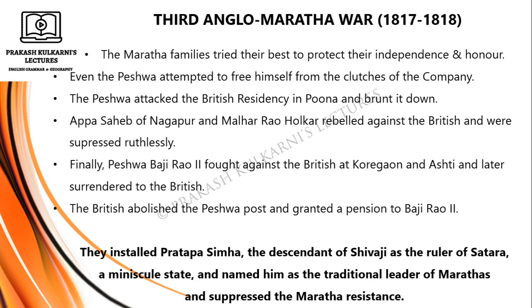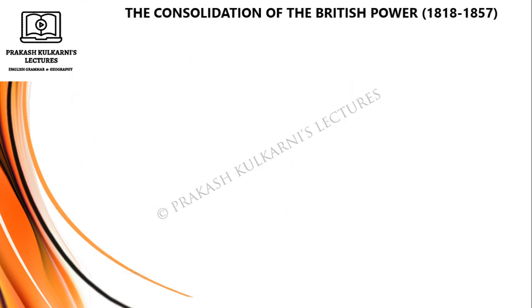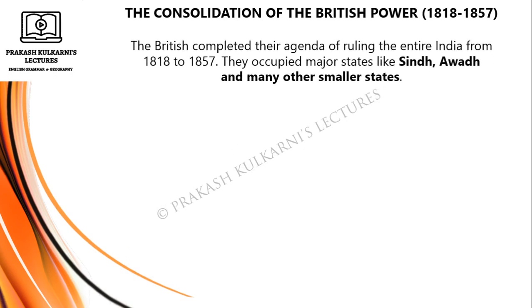This is most important point to remember. The consolidation of the British power from 1818 to 1857. The British completed their agenda of ruling the entire India from 1818 to 1857. They occupied major states like Sindh, Awadh, and many other smaller states.